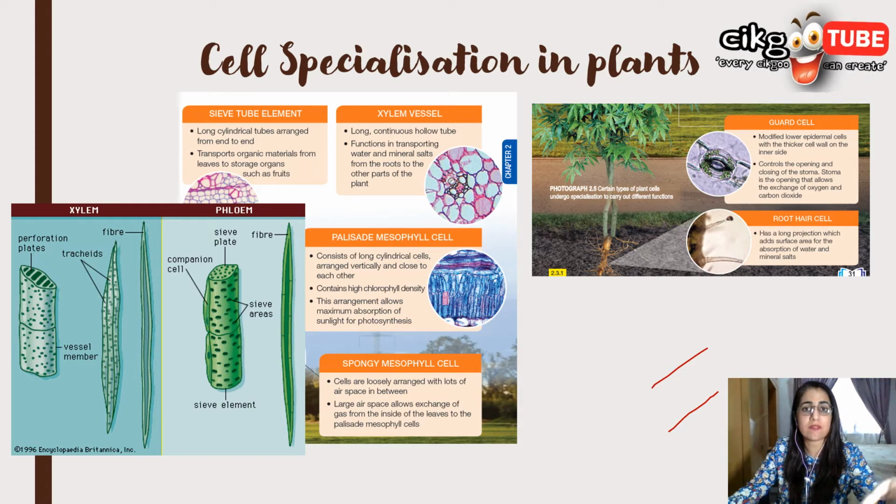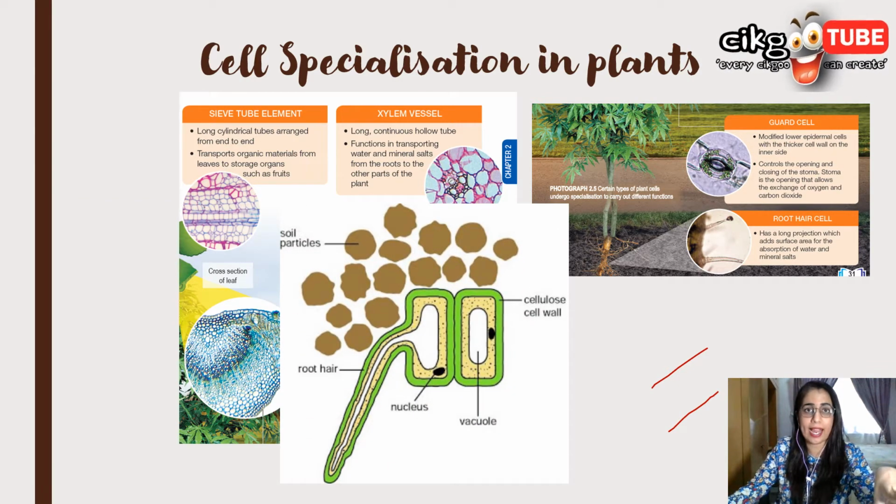We also have sieve tube elements, part of the phloem. They are long, cylindrical tubes arranged end to end, separated by an end wall. It forms a long continuous tube from the roots to other parts of the plant. The function is to transport dissolved organic substances, or the photosynthesis products, from the leaves to all parts of the plant.